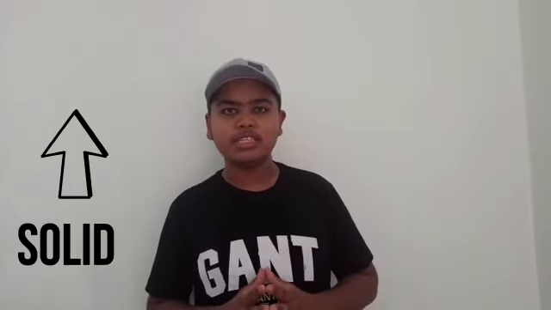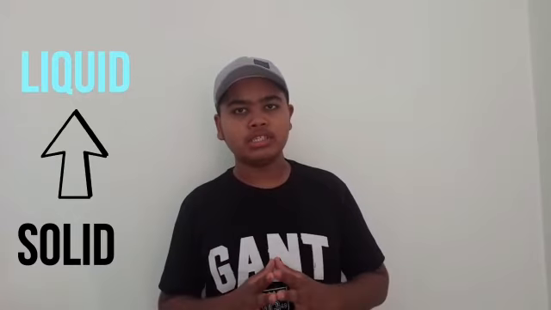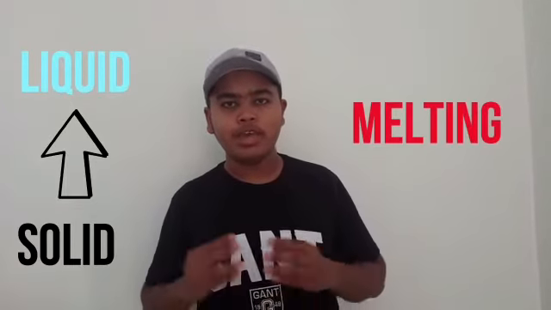The heat energy overcomes the force of attraction between the particles. Due to that, the particles of the solid are free to move, and a stage is reached where the solid melts and is converted to liquid by the process called melting. We can also call it fusion.